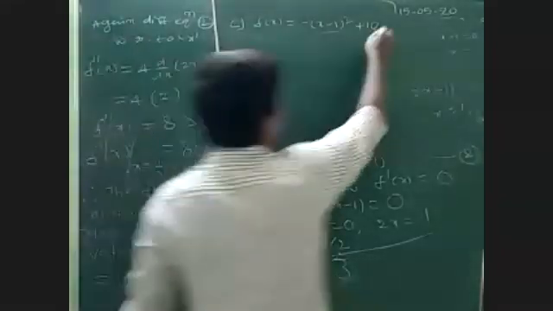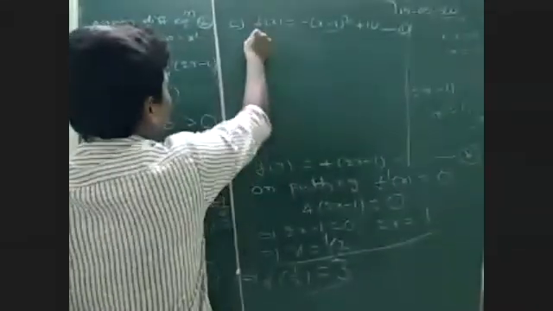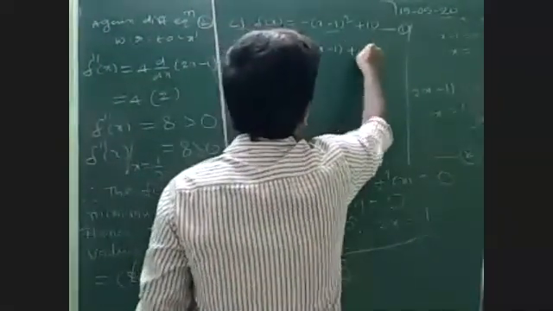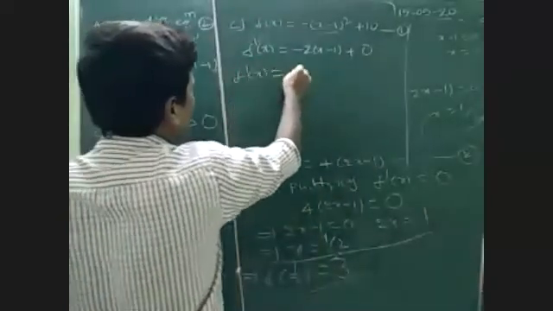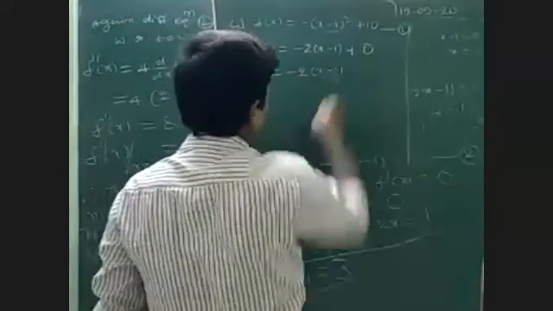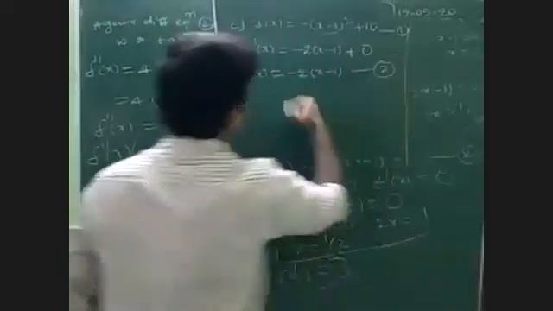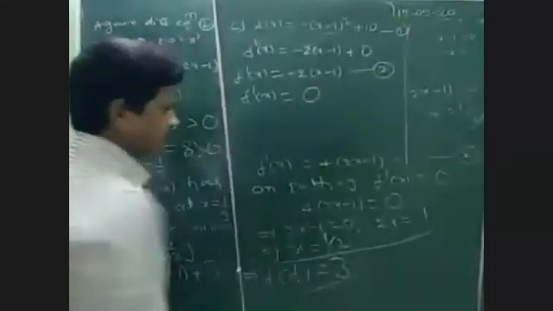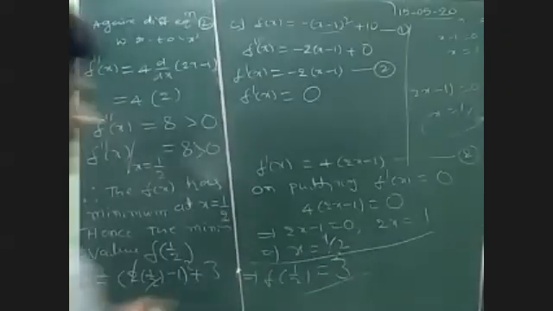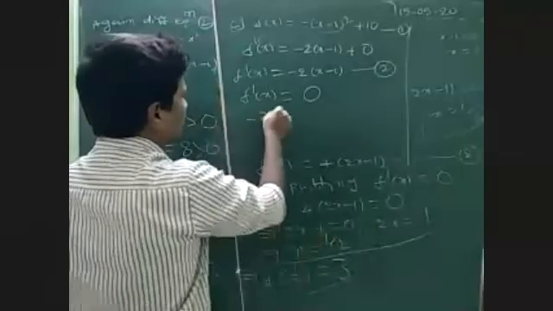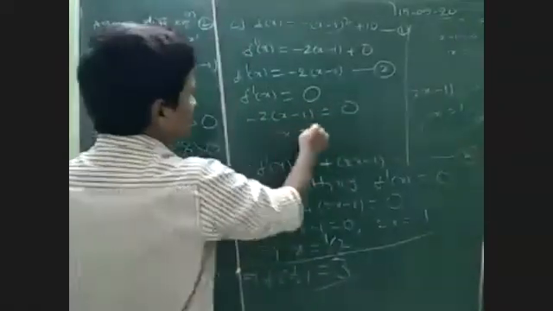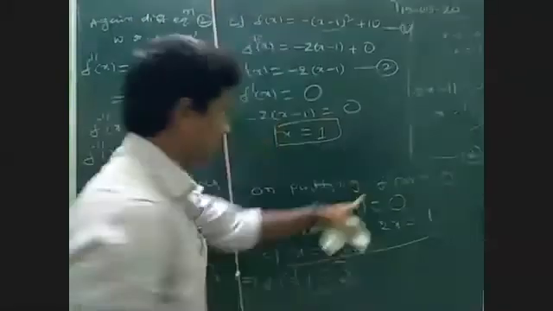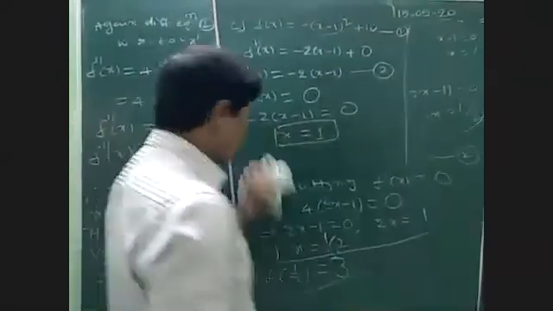So yes, let us take this is equation 1. Then what is the first derivative? f dash of x is minus 2 times of x minus 1 and plus 0. So finally f dash of x we got minus 2 into x minus 1. Let us take this is 2. And f dash of x equating to 0 means minus 2 times of x minus 1 equal to 0, we will get x is equal to 1. Yes or no? Finally, we got 1 x value.